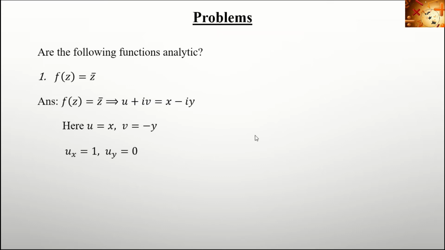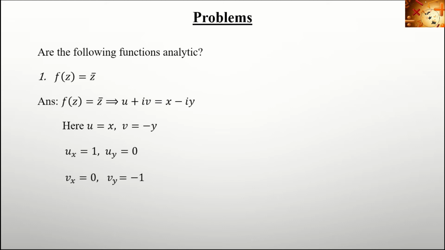Next, we move to find the first order partial derivatives of v. Here v equal to minus y, no terms of x. So vx equal to 0. Then what about vy? The partial derivative of v with respect to y is minus 1. Now check the Cauchy-Riemann equations, that is ux equal to vy and uy equal to minus vx.